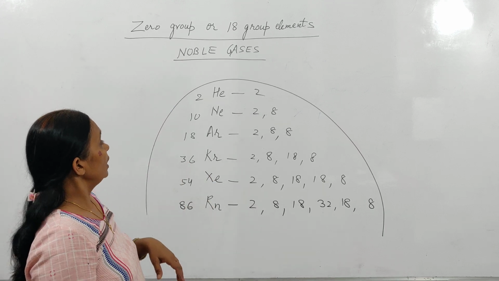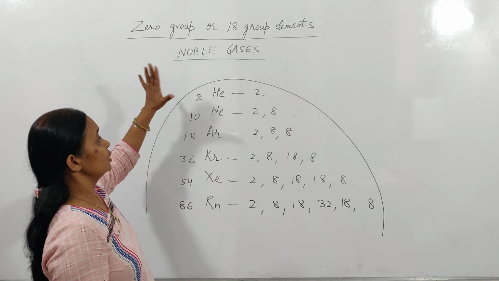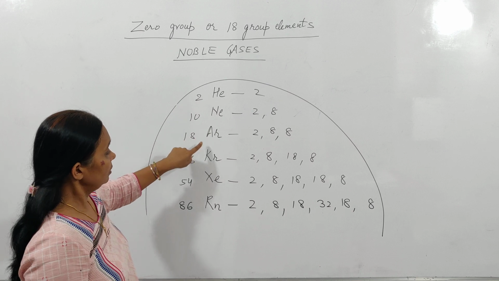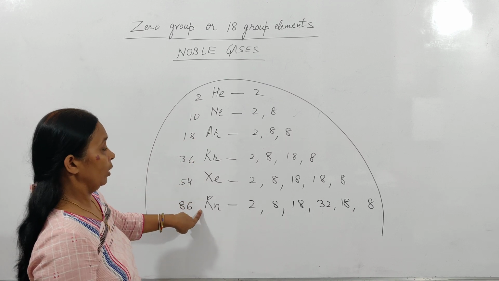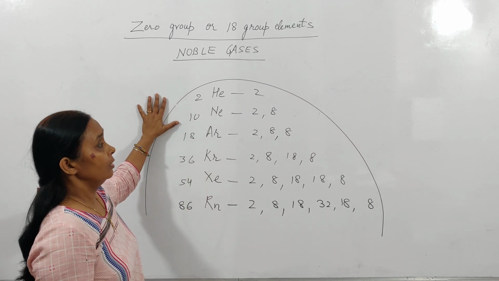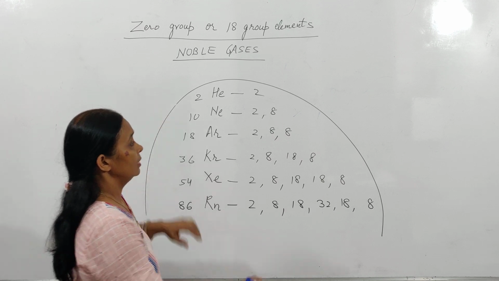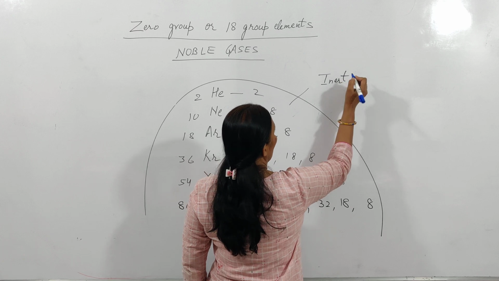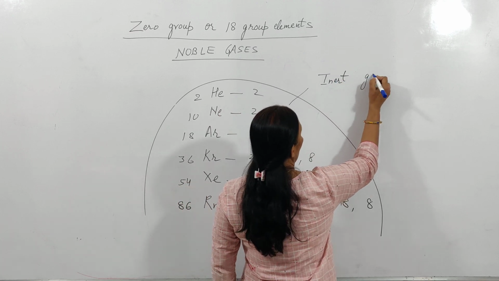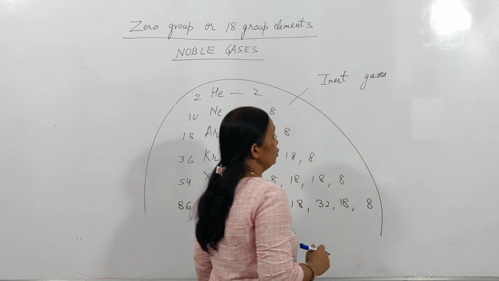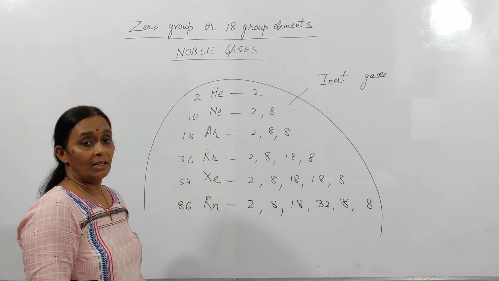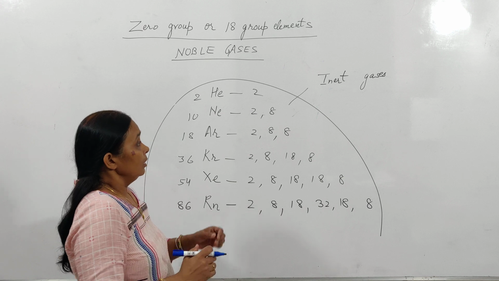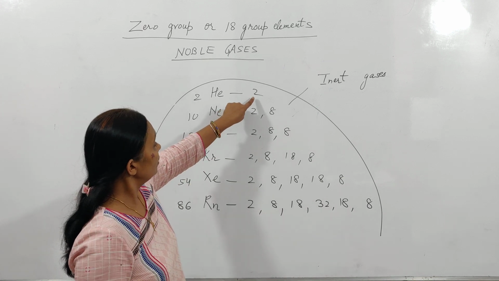Now, let's see what are these elements which we call noble gases. These are helium, neon, argon, krypton, xenon and radon. These elements were also known as inert gases. Why were they known as inert gases? Because they do not show any reactions. They are chemically inert. They do not react with other elements. The reason is, you can see here very well.